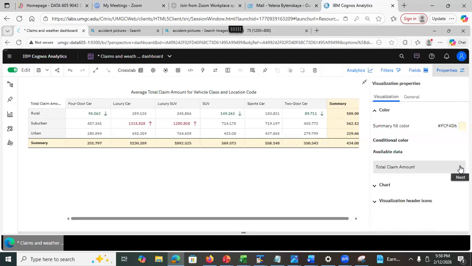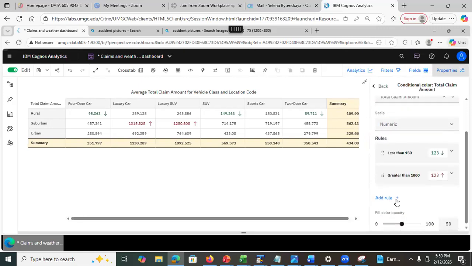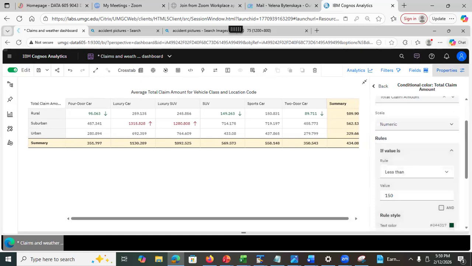But in the properties, what I did was add a rule. You just click on add rule, and for the rule you can specify how you want to show the values. First of all, for the rule type, you want to select value is.